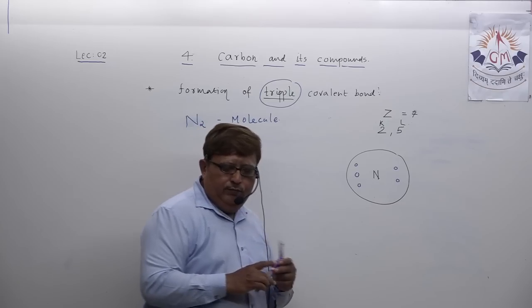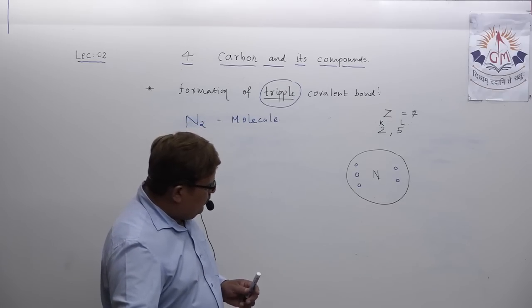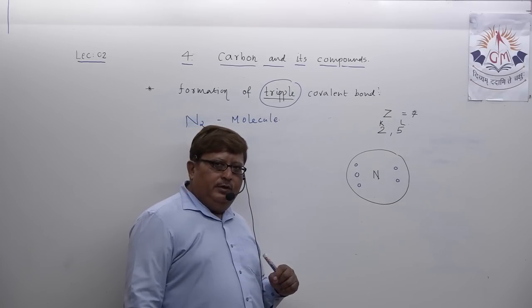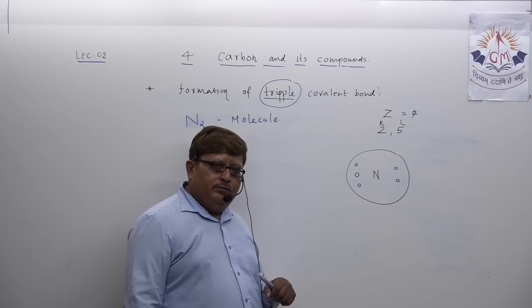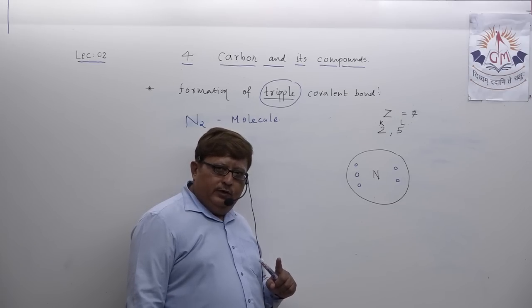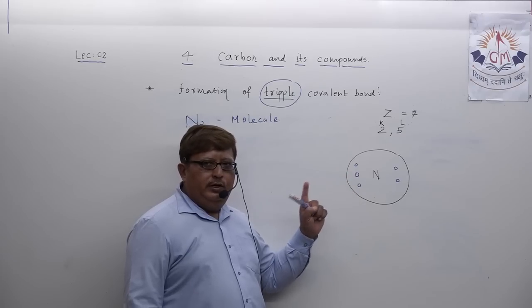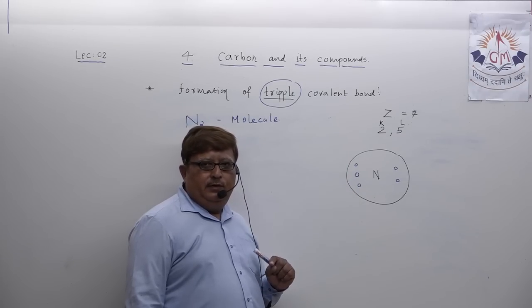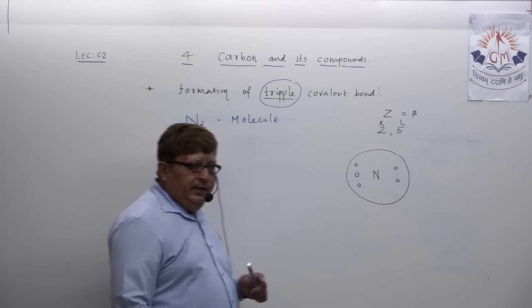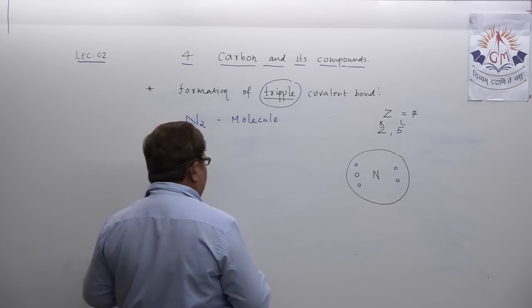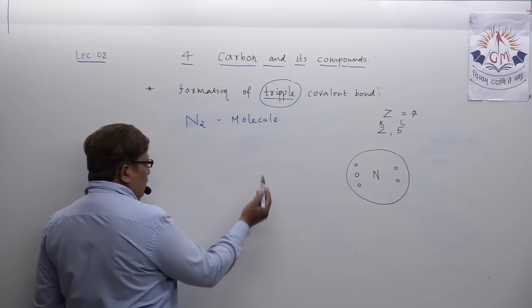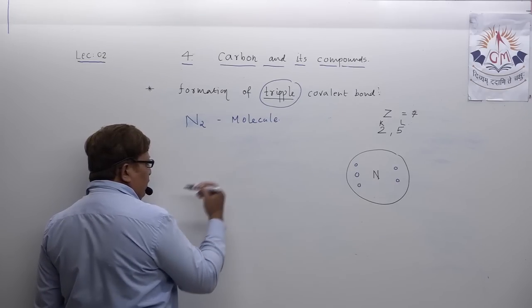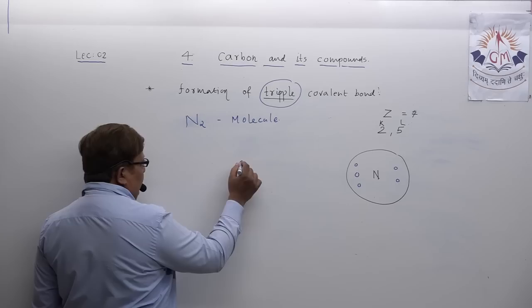Now actually what happens, two nitrogen atoms share 3 pairs of electrons and form nitrogen molecule. Let us show how the sharing between two nitrogen atoms takes place.